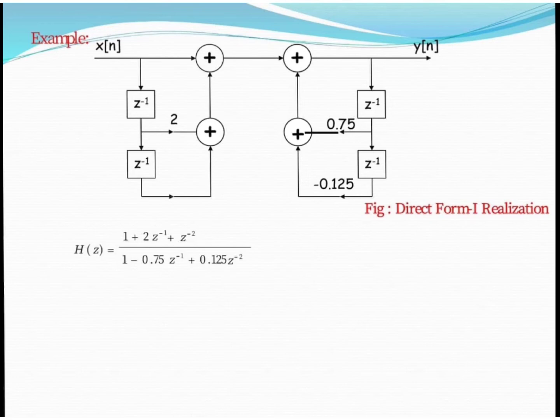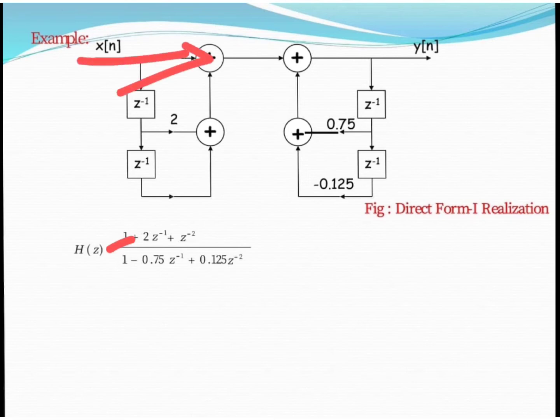If all the numerator coefficients are positive, then the coefficient is positive, because in the standard equation also that is positive. But if there is a negative sign, then your coefficient must be positive, and if there is a positive sign, then the coefficient must be negative, according to our standard equation. Now in the direct form 1 realization, first of all we implement our zeros and then poles. For implementing zeros, the first one is 1, so we directly connect our x of n.